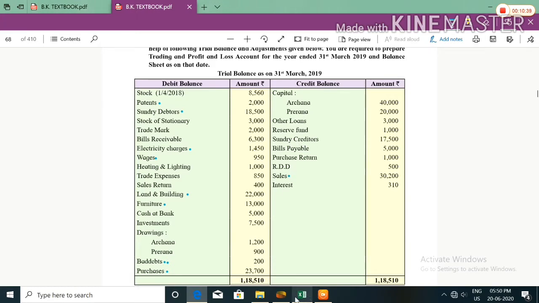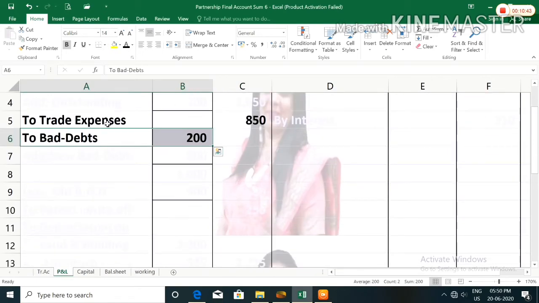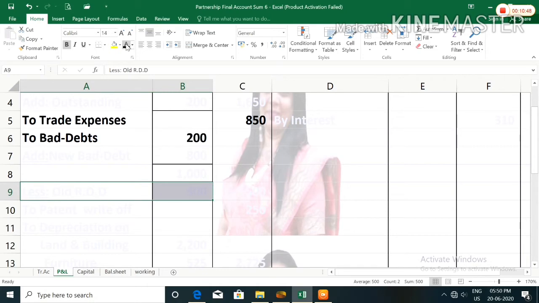RDD 500, this is the old RDD. So in profit and loss account debit side, after bad debts you have to leave 2 lines, then we will write less old RDD 500.